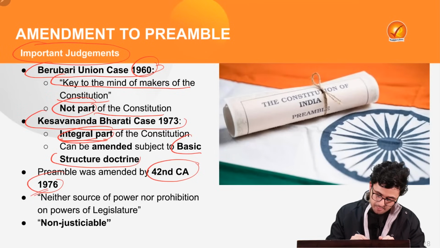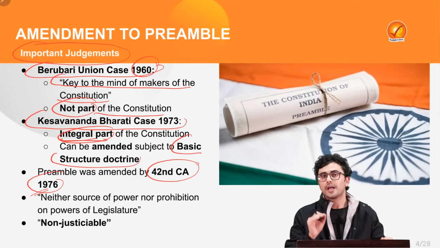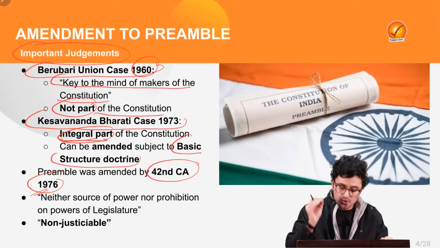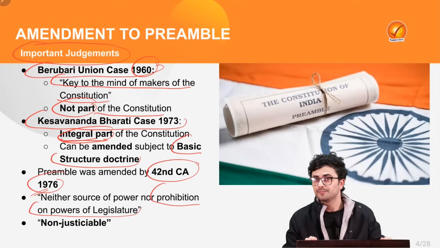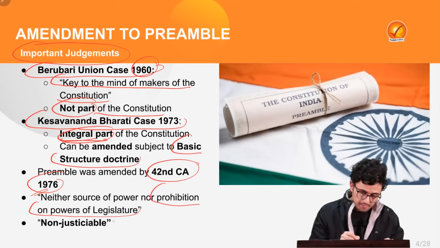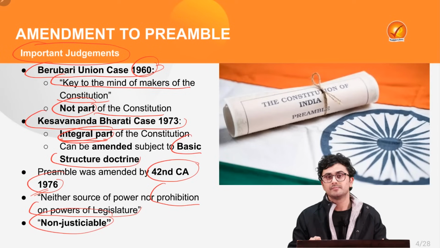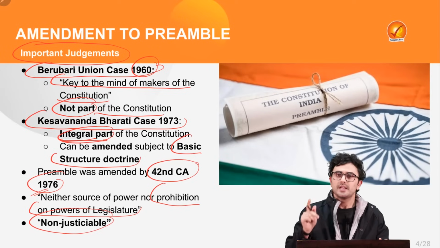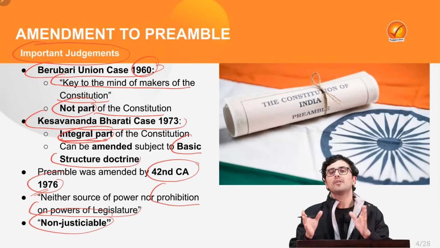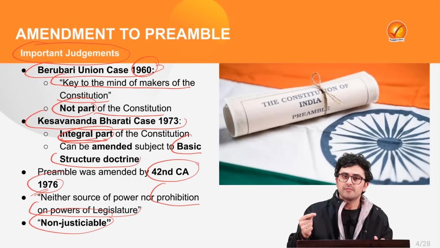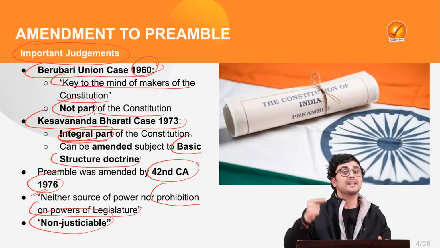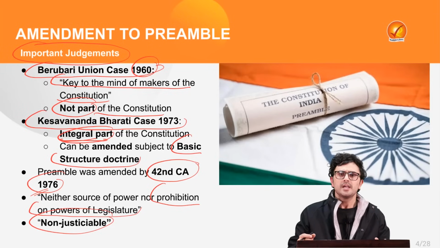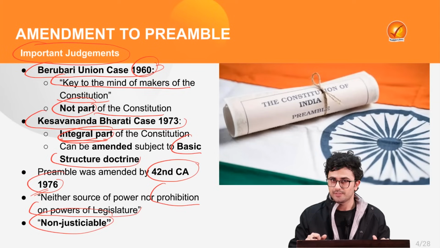First is that the preamble neither acts as a source of power nor as a prohibition on the power of the legislature. At the same time, the preamble is non-justiciable. What does it imply? It means that the provisions of the preamble are not enforceable in court, which means that tomorrow you cannot approach the court stating that the objectives of the preamble have not been fulfilled.